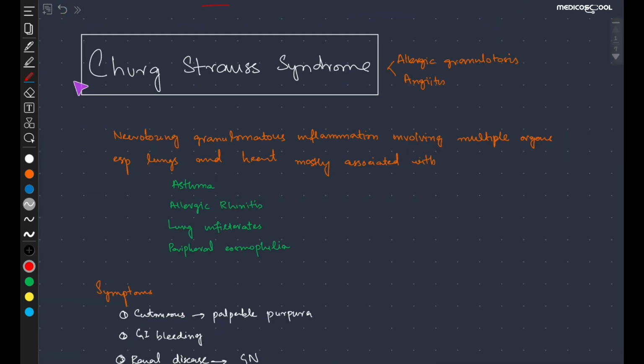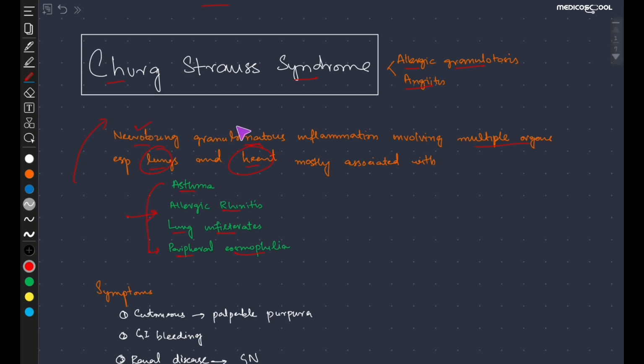The third important disease is called Churg-Strauss syndrome. It is also called allergic granulomatosis or angiitis. It is a necrotizing granulomatous inflammation involving multiple organs like the lungs. It is mostly associated with symptoms like asthma, allergic rhinitis, lung infiltrates, and peripheral eosinophilia. These are very important. So if a disease involves organs like the lungs and heart and is associated with these kinds of symptoms, it is Churg-Strauss syndrome.